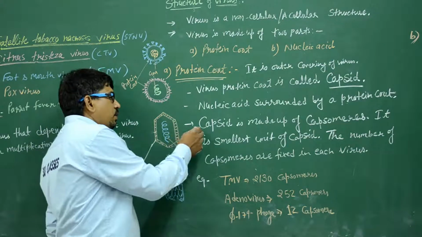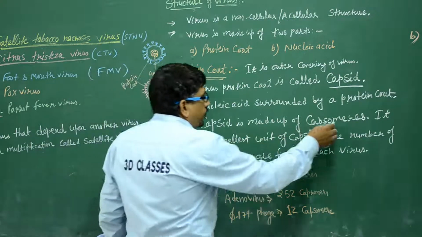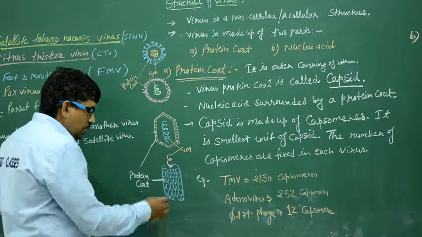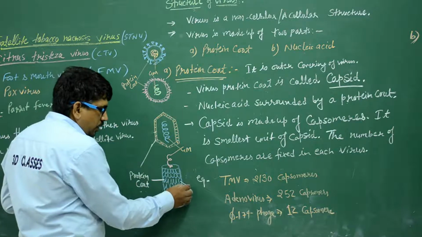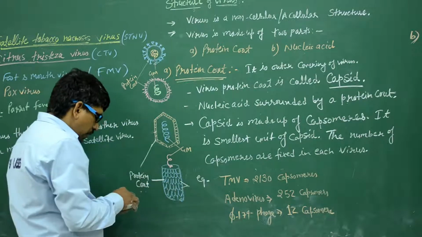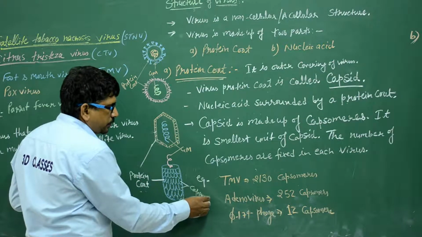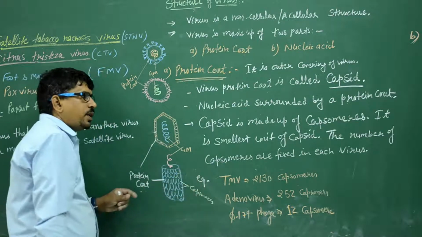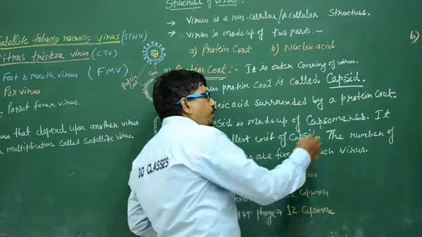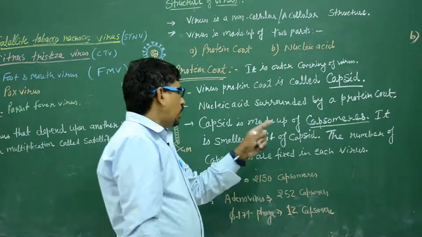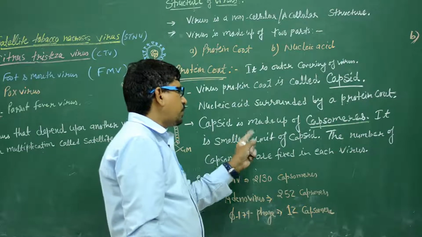The capsid is made up of capsomeres. Capsomeres means each of these units. These are known as capsomeres. The capsid is made up of capsomeres. The capsomere is the smallest unit of the capsid.